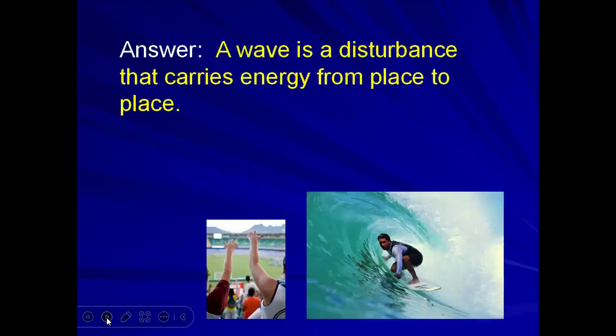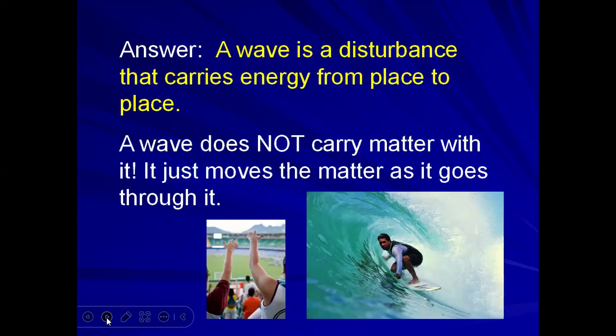A wave is a disturbance that carries energy from place to place. A wave does not carry matter with it. It just moves the matter as it goes through it. That means there is no transfer of matter.